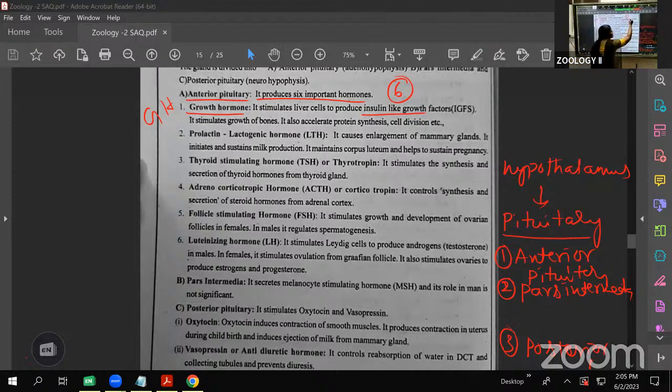Insulin-like growth factor stimulates the growth of the bones, accelerates protein synthesis, and also cell division. This is about the growth hormone, also called somatotropin.